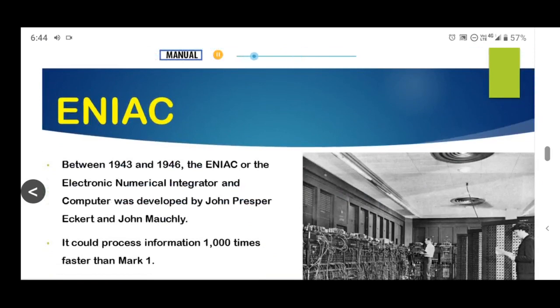ENIAC. Between 1943 and 1946, the ENIAC, or the Electronic Numerical Integrator and Computer, was developed by John Presper Eckert and John Mauchly. It could process information 1,000 times faster than Mark I.